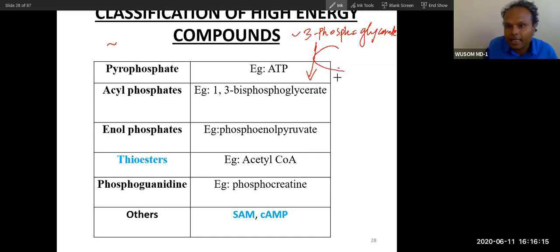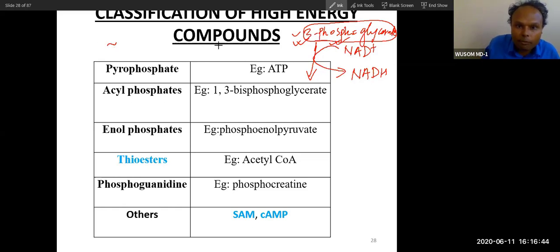Here there is removal of hydrogen, producing NADH. So we don't call it a high energy compound, but potentially it is an energy carrying compound. In order to be a high energy compound, the compound must contain a high energy bond.